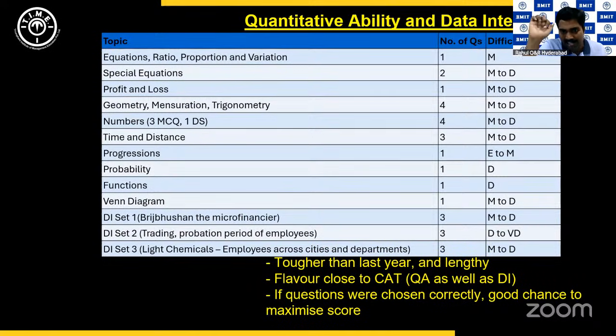That's 9 questions. Of these 3, like last year, there was a set based on Game of Thrones, and there were names of characters from Game of Thrones and everything. This year, there was one set based on Bridge Bhushan, the microfinancier, and there were some names from the popular hit series Panchayat in this set, okay? So there's this guy who lends money to people in his village based on how much land they hold. Okay, so per square meter, so much money is what I will lend you. I will charge 10% interest kind of a scenario.